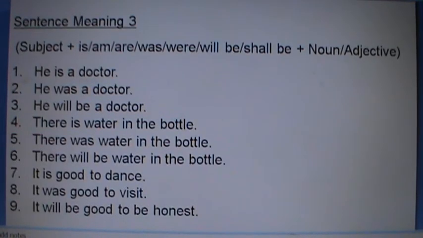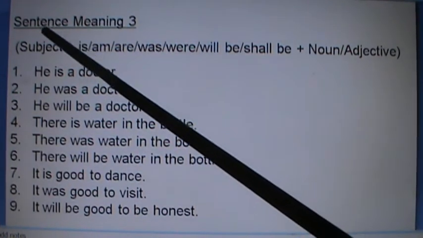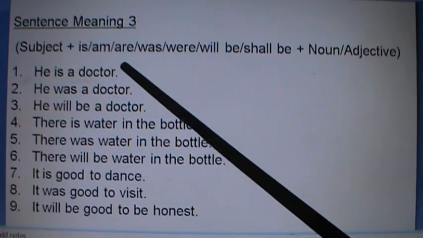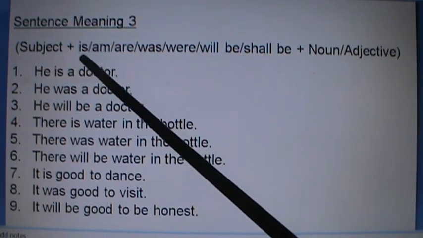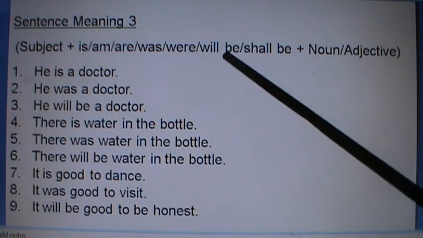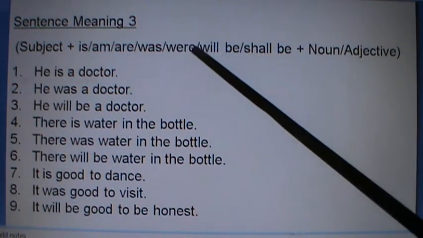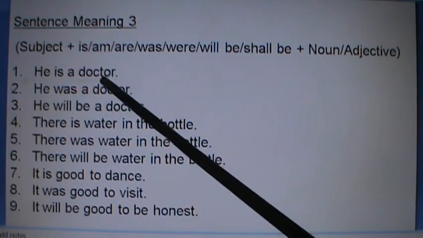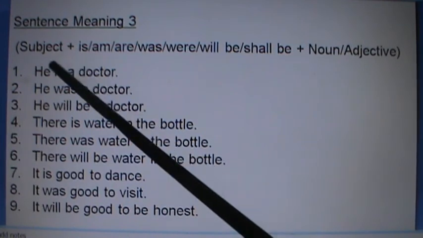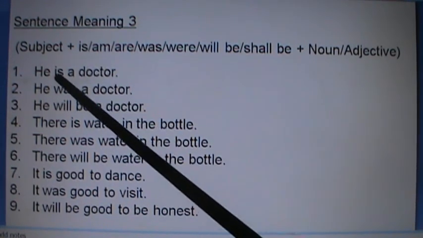Now let's go to sentence meaning 3. This sentence meaning 3 also helps us to form different types of statements. After the subject we can use is, am, are, was, were, will be, shall be, and a noun or adjective can follow, as we have learned. But what do they mean? I will tell you. He is a doctor means "ऊ डॉक्टर हो". After is, a noun we can use. He is a doctor.